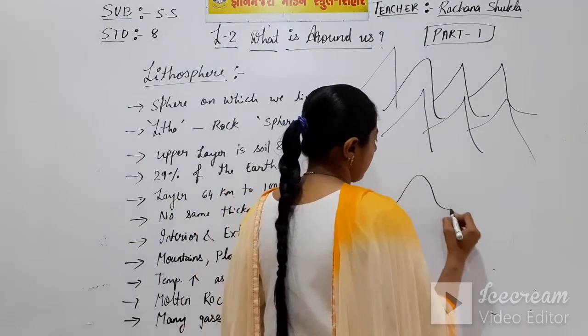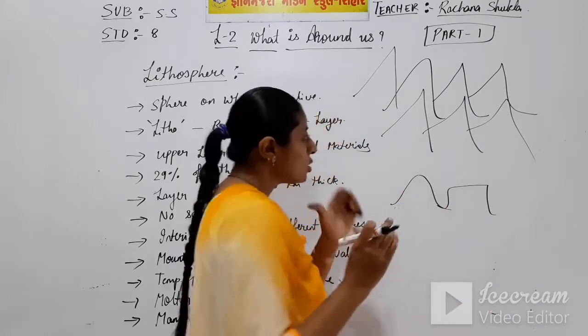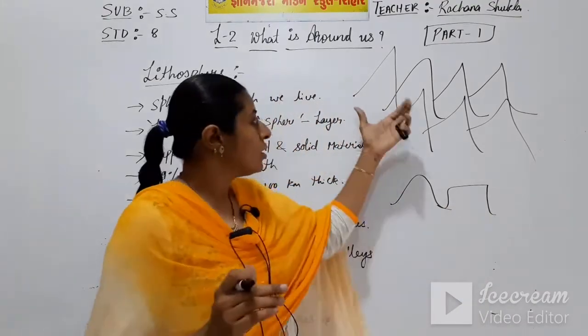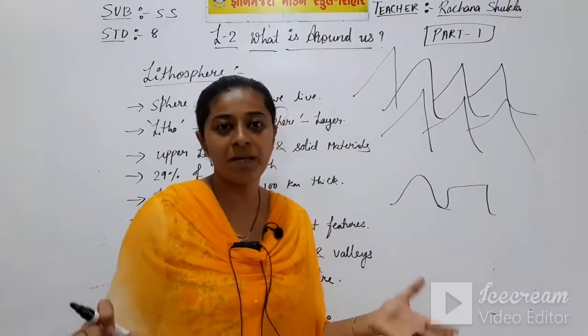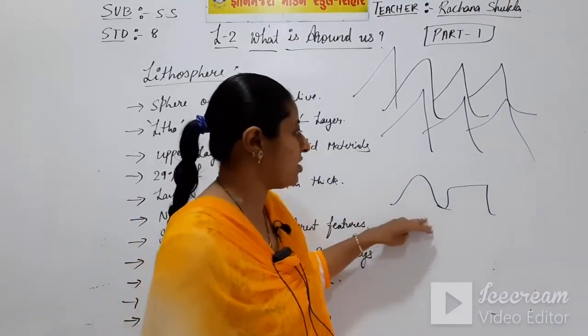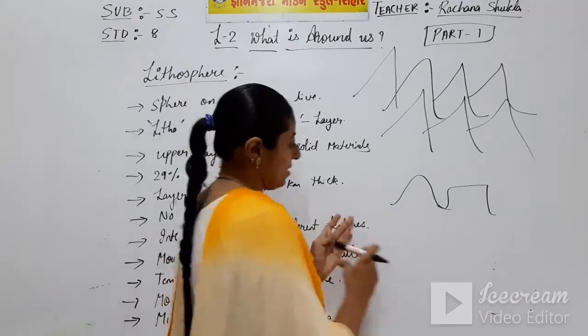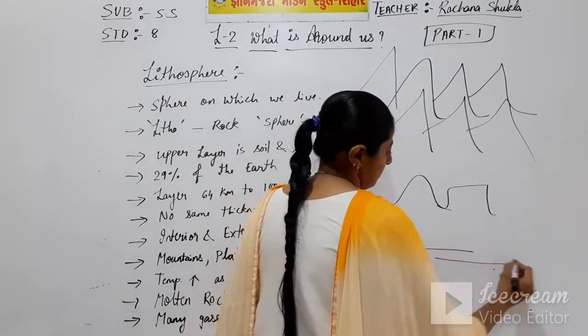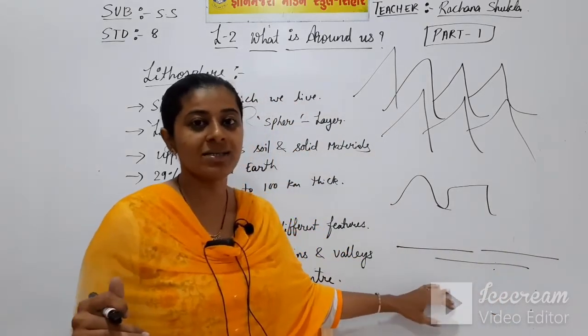Plateaus are somewhere like this. It can also be in table form. So medium, not as big as mountains and not as small as plains, but medium in range. These are known as plateaus. Then comes the plain area, flat land, that is known as the plains.